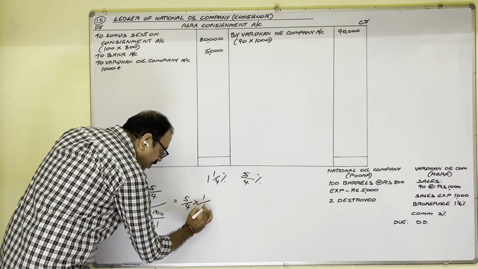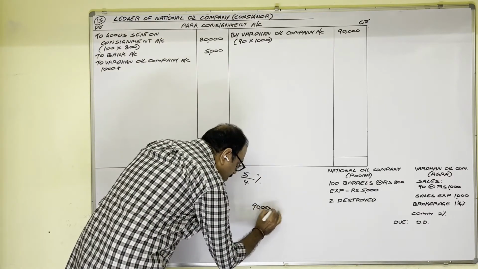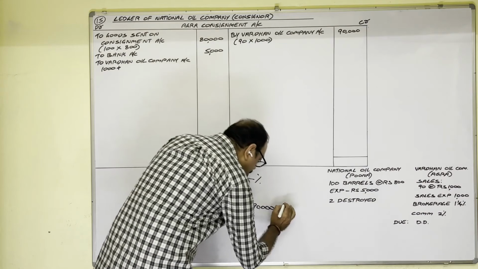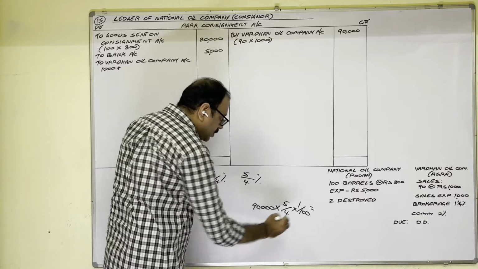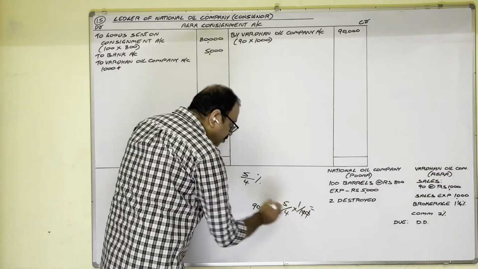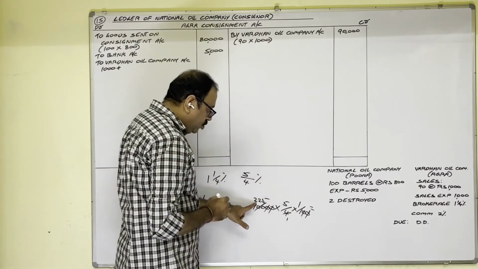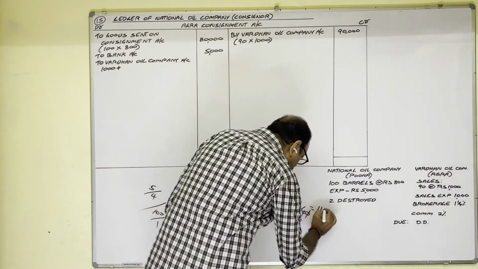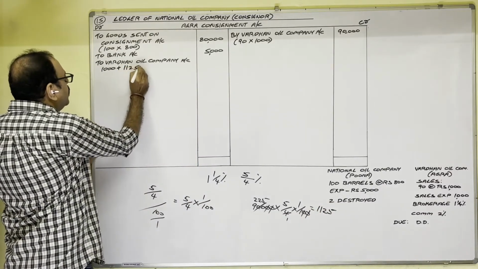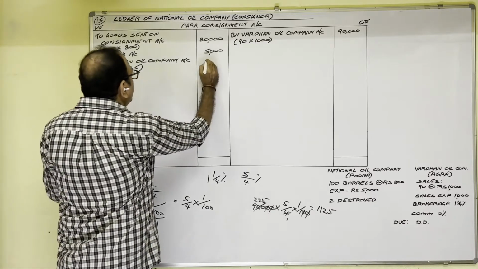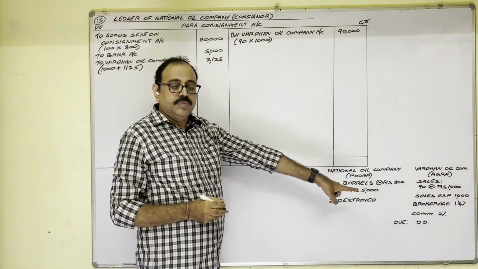Finally, sales amount 90,000 into 5/4 into 1/100. We should cancel the numerator and denominator: 4 ones are 4, 225 into 5, 1,125. Brokerage is 1,125. Total in outer column 2,125.